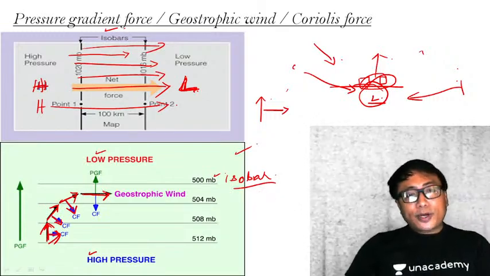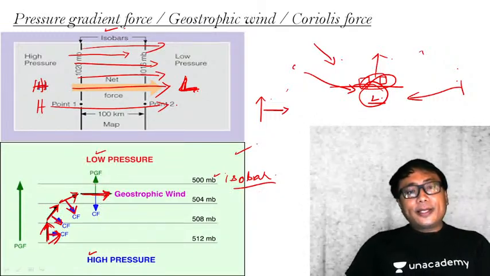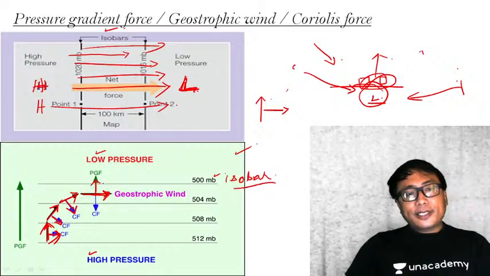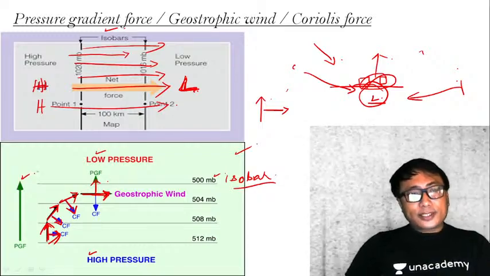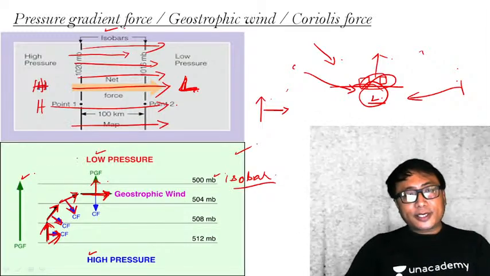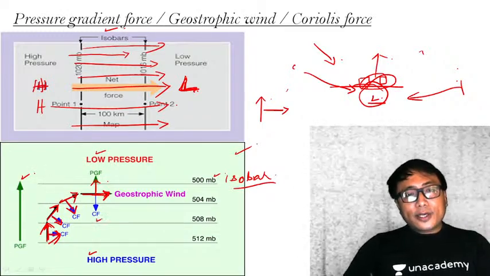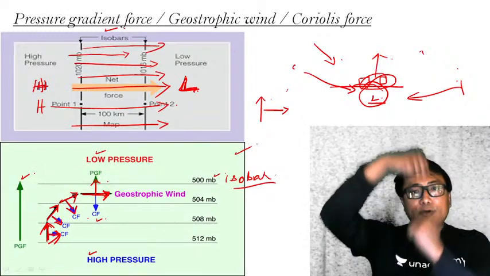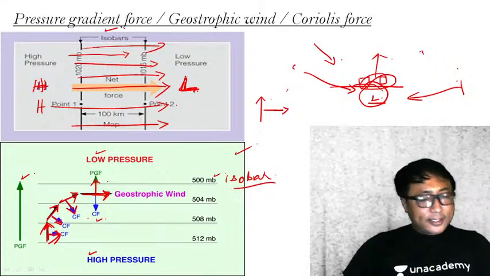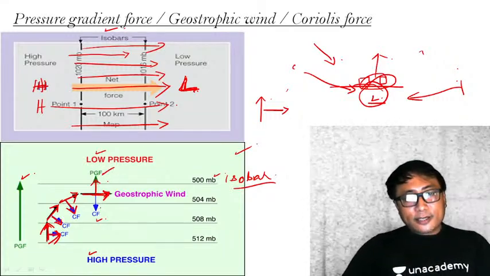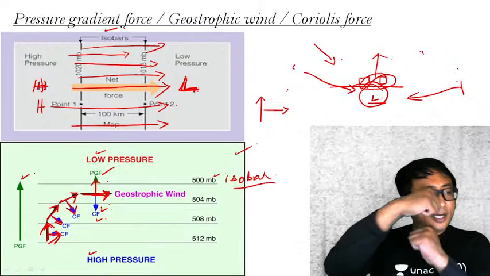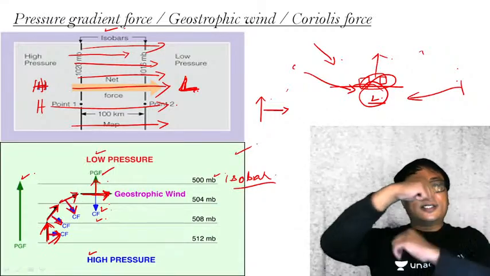So at this point in time, the pressure gradient force, which I have already explained to you, and the Coriolis force will equal out each other. One is acting towards this, the other is acting towards this. They will balance out each other.